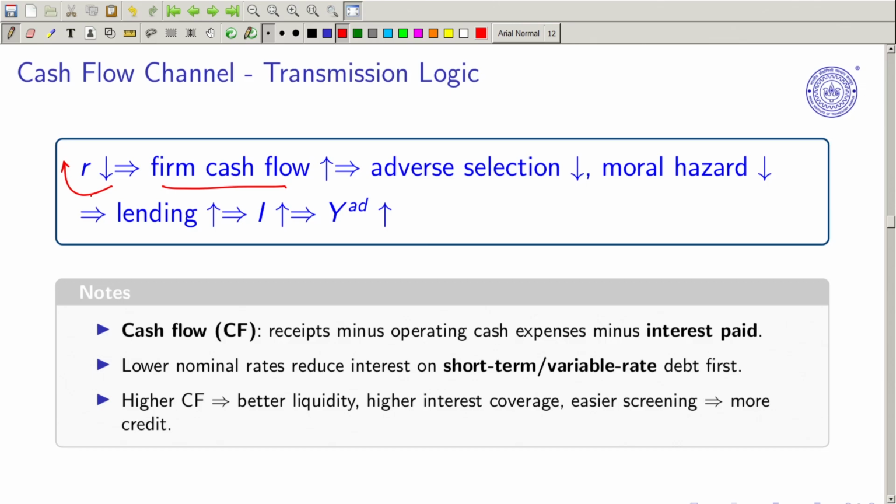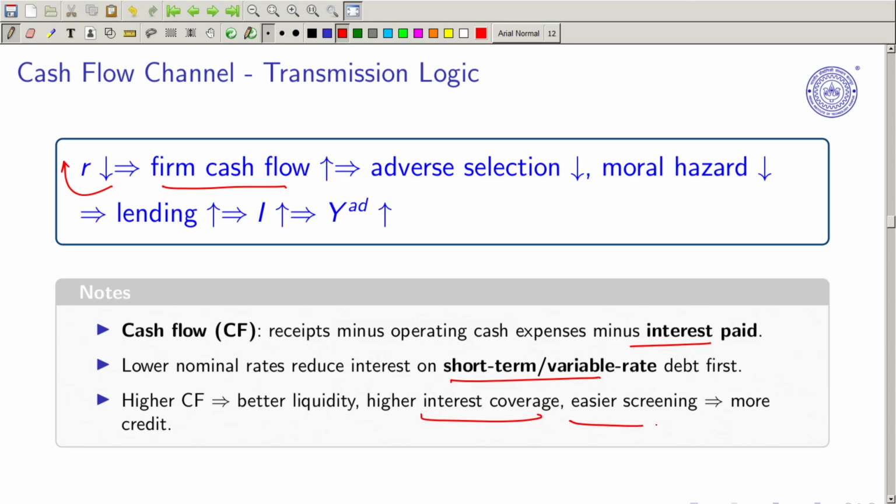So cash flow is receipts minus operating cash expenses minus the interest paid. Here we have the short-term and the variable rate, which is what we often find. Higher cash flow implies better liquidity, better capex, better everything, and it also leads to higher interest coverage, which means that the repaying ability of the firm goes up.